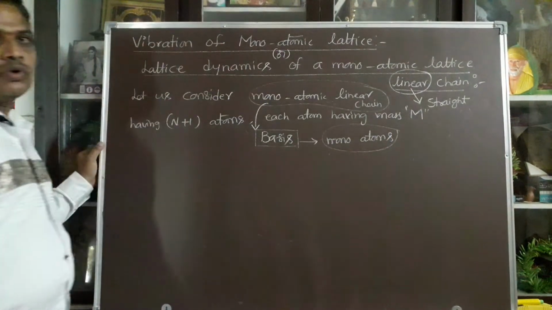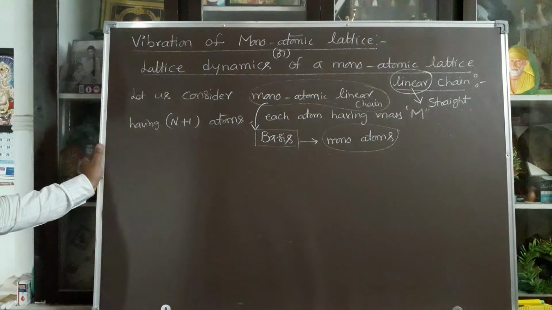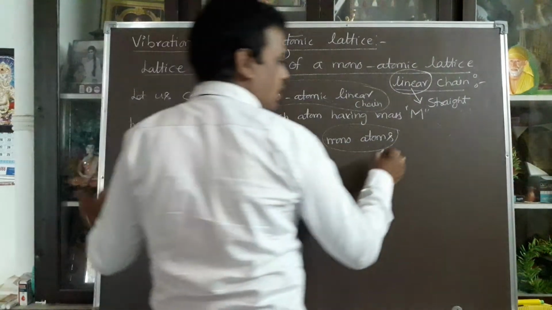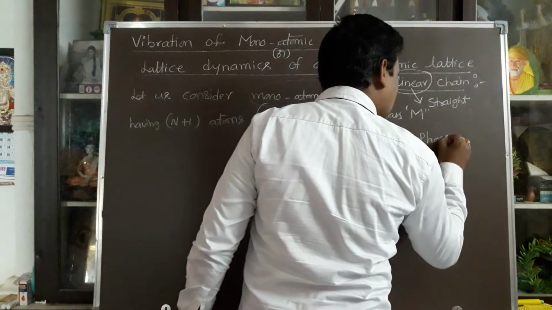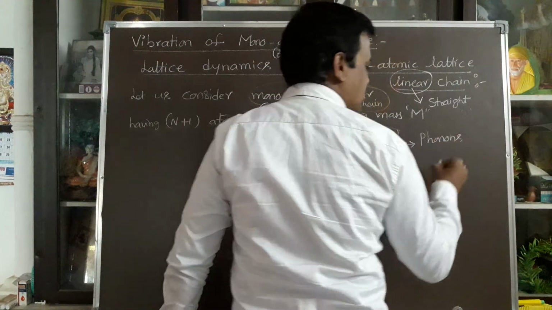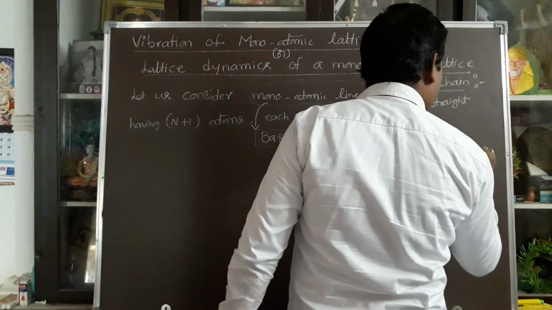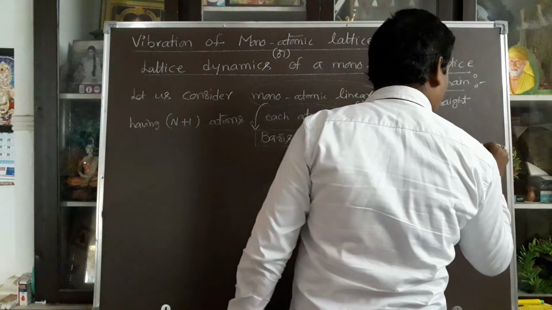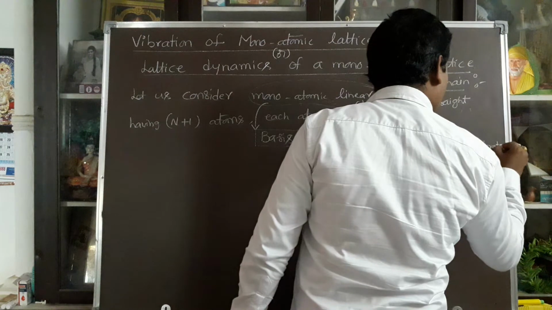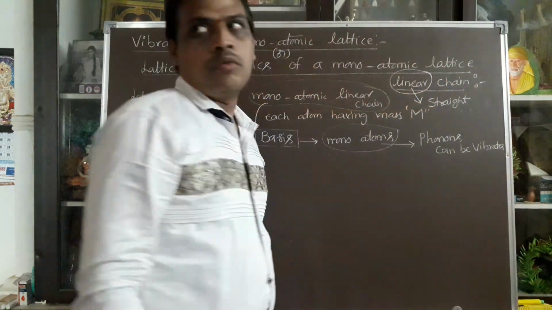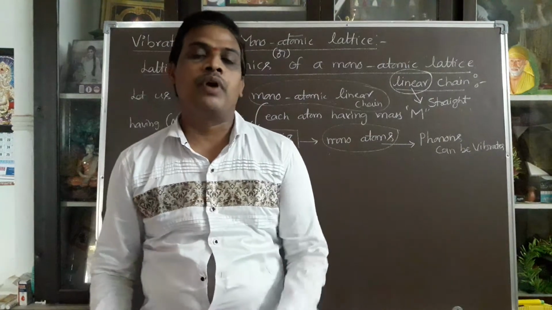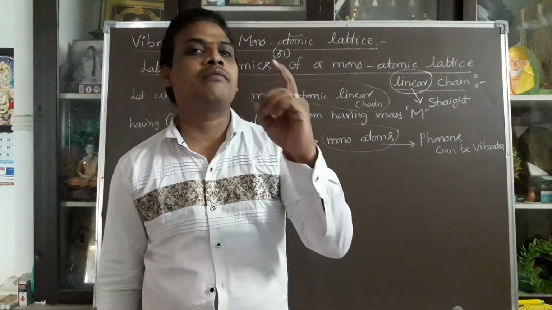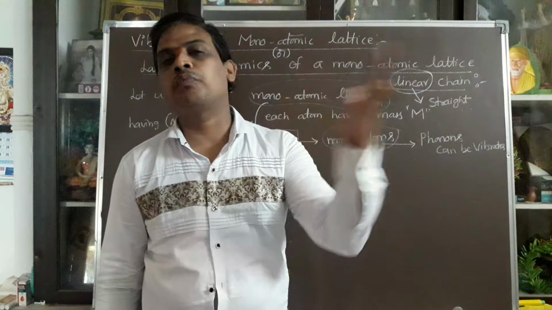For the base only one atom exists. So here only phonons can be vibrated, not the modes of vibration. Modes of vibration occur when the base consists of at least more than one atom, that is 2, 3, 4, and so on.